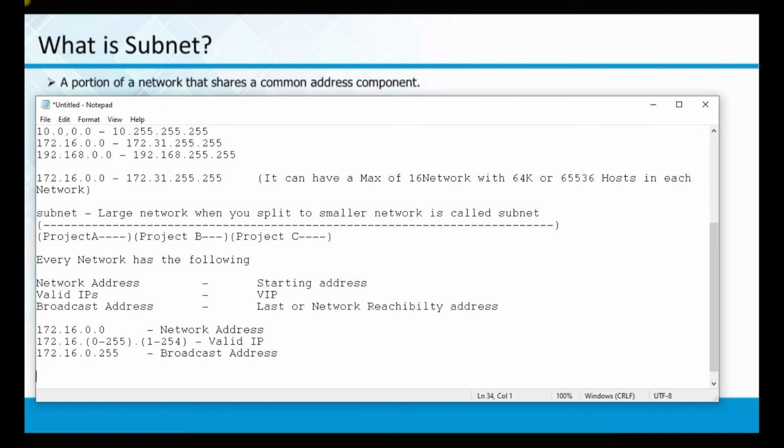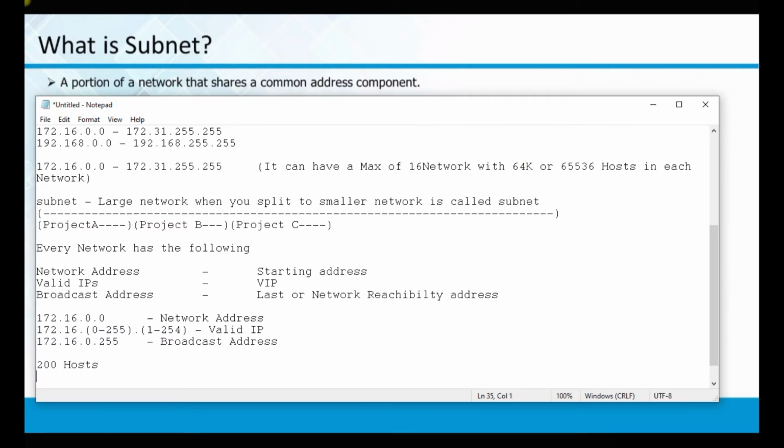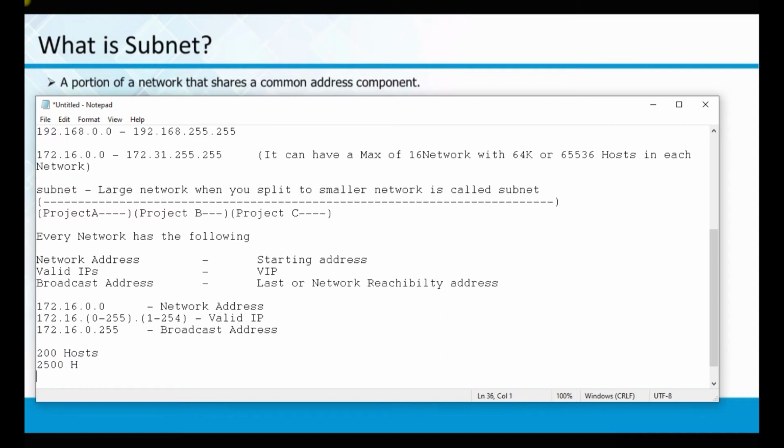So coming back, every network has a network address, valid IP addresses, and a broadcast address. If my requirement for project A is not that many hosts, like 64,000, suppose my maximum requirement is only 200 hosts. In another scenario, I require maybe 2,500 hosts in another project. In another project, he may say that I require around 20,000 hosts. So requirements vary.